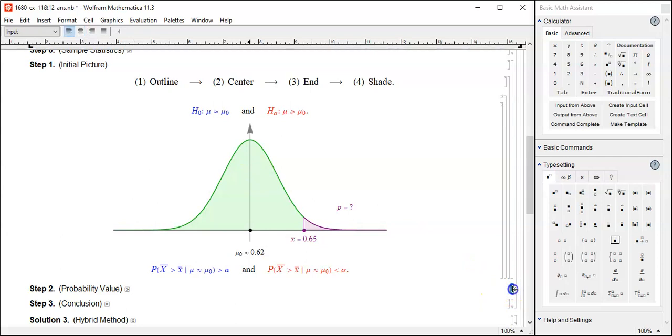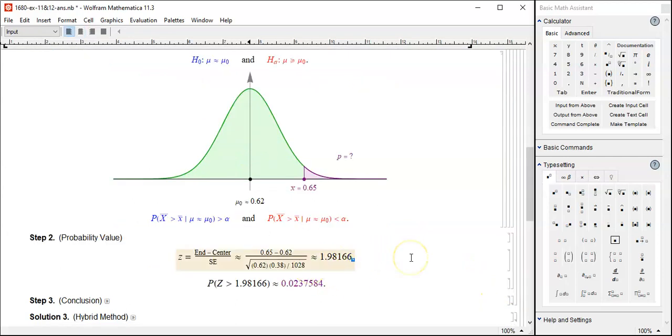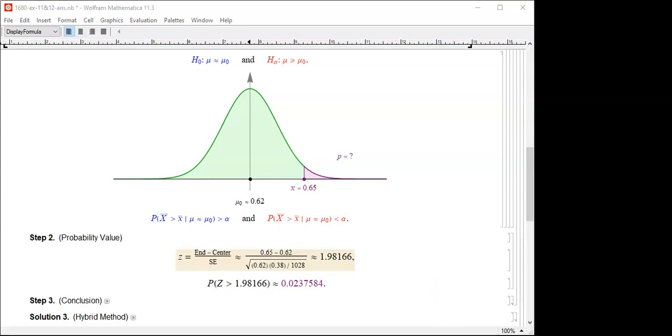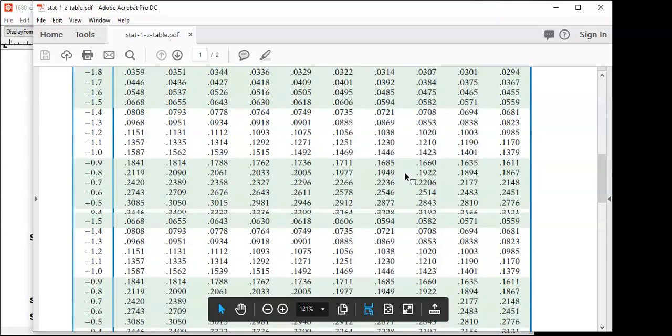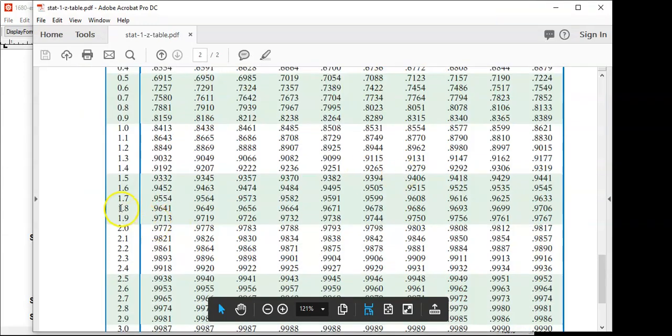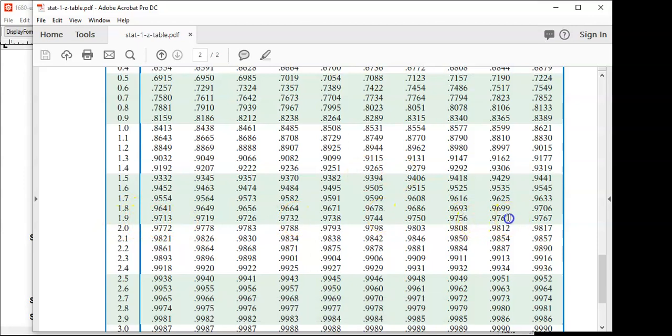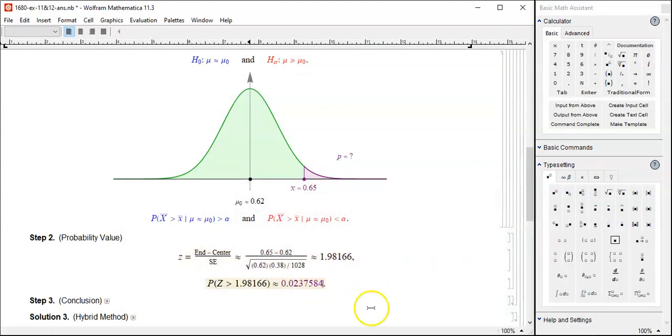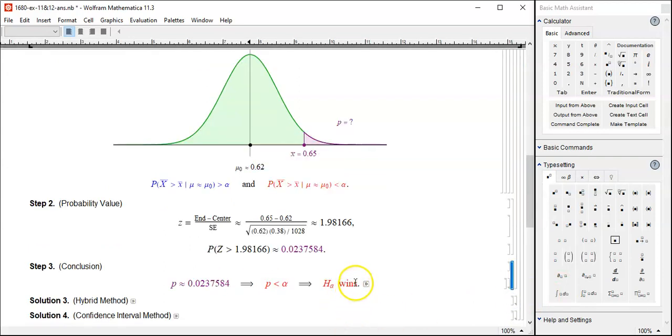So, find out the probability: x bar minus center over SE, calculate the z-score, run your calculator, and this is what you get. 0.98 something. Okay, go to the z-table and look up 1.98, excuse me. And 1.98 is here, 0.9761, and to the right, so 1 minus 0.9761, you're going to get 0.023 something. So less than 5%, so null wins.